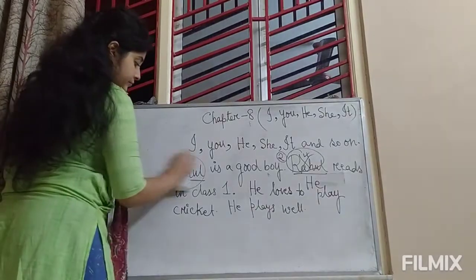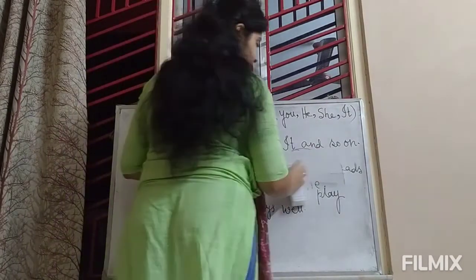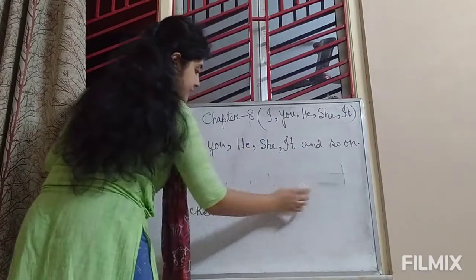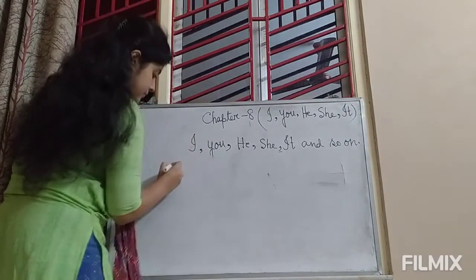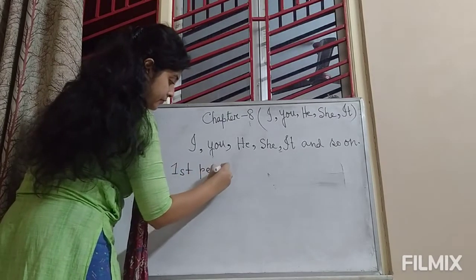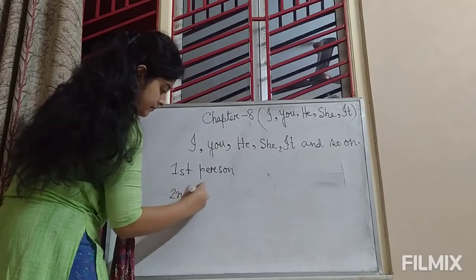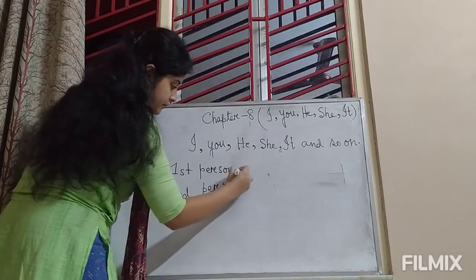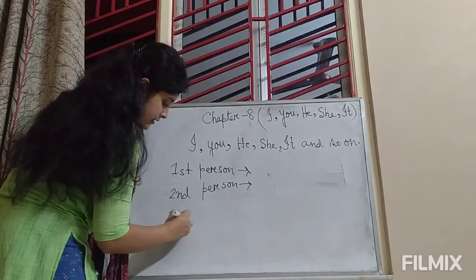What are they? Can you say what they are? Yes, first person, second person, and third person.